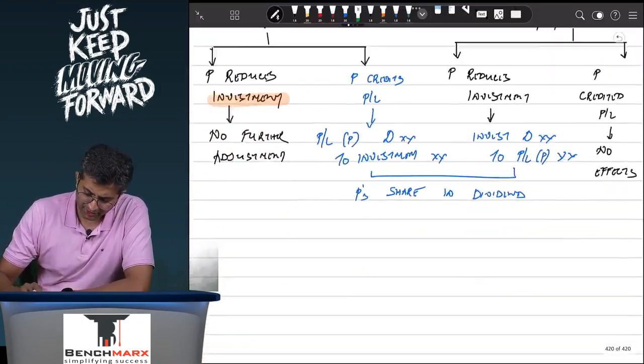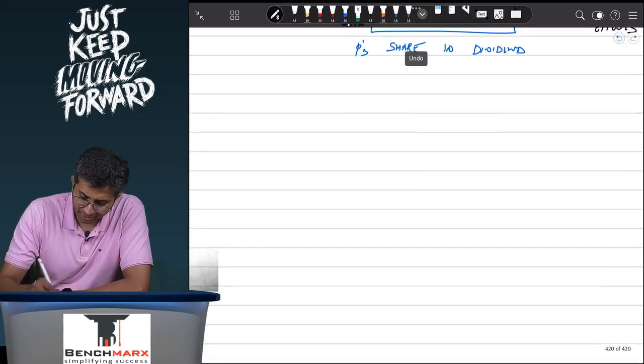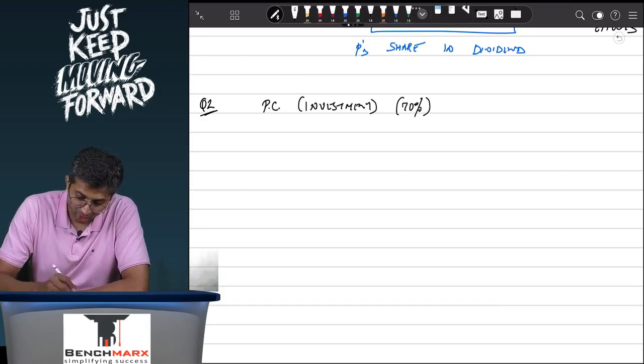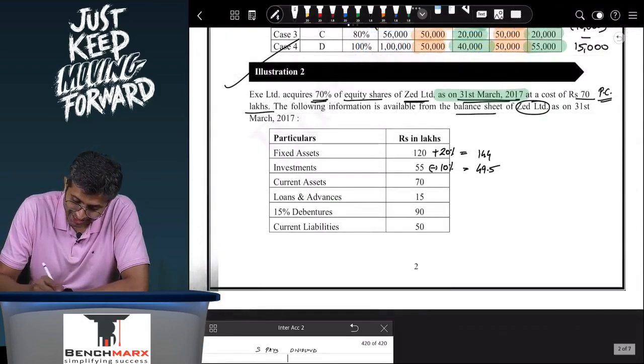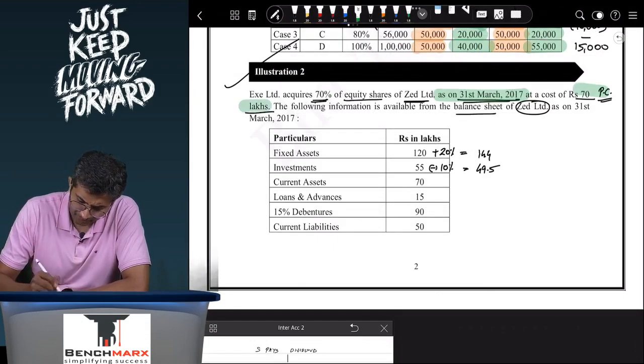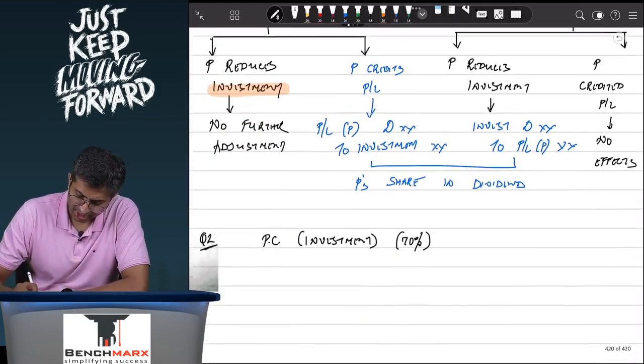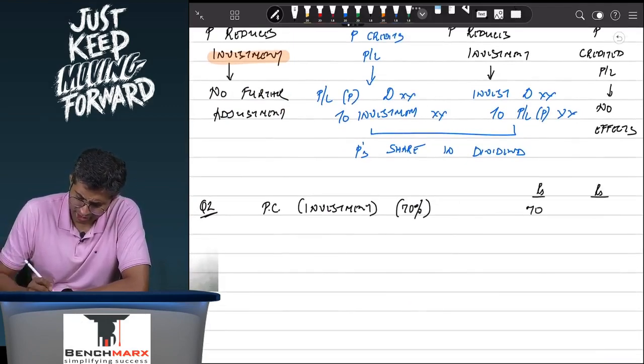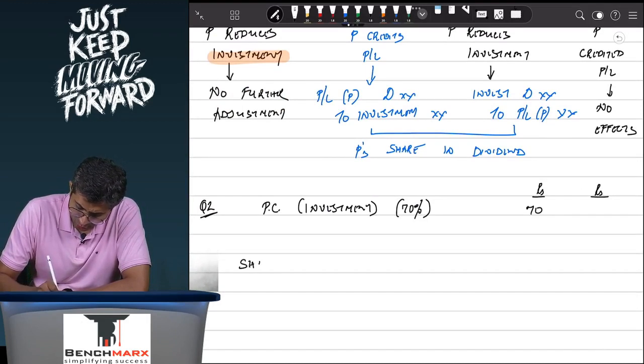So over here, if you want to calculate goodwill, we typically calculate goodwill by comparing the purchase consideration, which in this case is the investment. This investment, remember, is for a 70% stake. How much have you paid? Well, we have paid 70 lakh rupees for this investment for acquiring a 70% stake. So let us say you have two columns, rupees and rupees. Let us say this is in lakhs. So this is 70 lakhs. Typically, you compare this with your share in net worth.